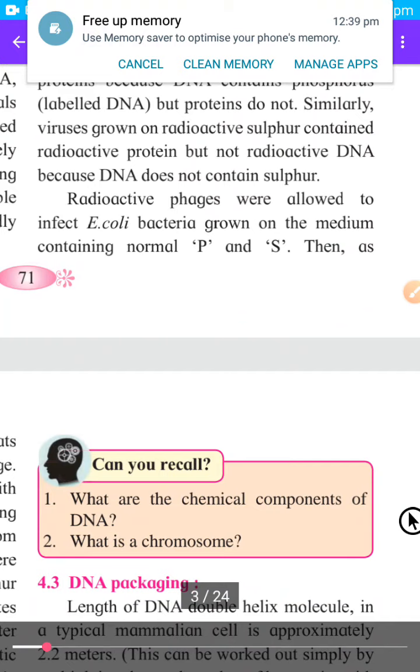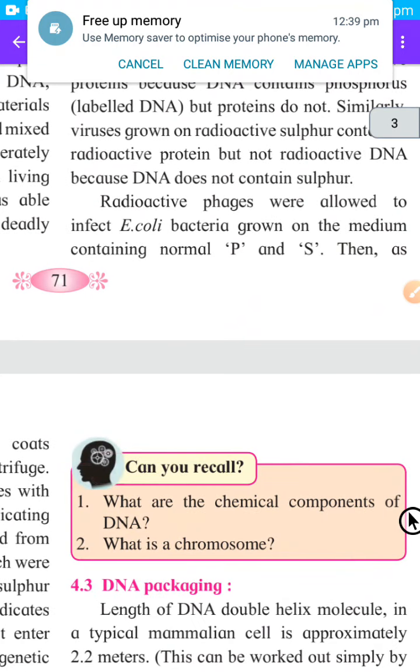These viruses became radioactive because they were kept in the radioactive medium. Phages means viruses. They infected E. coli bacteria grown on a medium containing normal P and S, meaning phosphorus and sulfur.